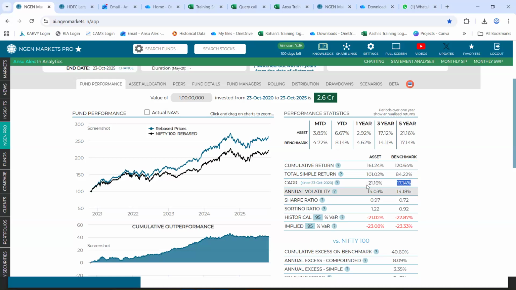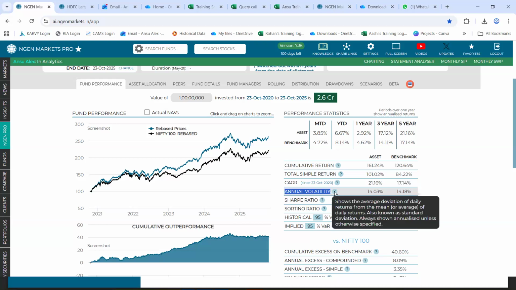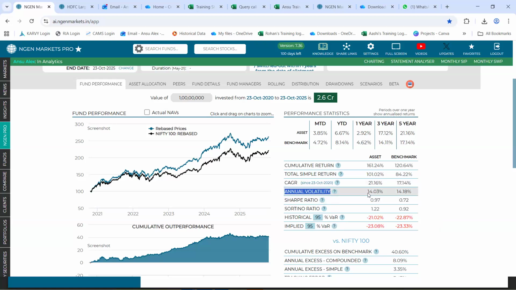Now, in order to generate such level of return, what was the risk that was undertaken by both the fund as well as the benchmark? You could locate this annual volatility as a parameter, the standard deviation or the risk that is undertaken. So we could see that both the fund as well as the benchmark have a risk which are closer to each other. So you can say the fund with the same level of risk as that of the benchmark is indeed able to generate a better return than that of the benchmark.